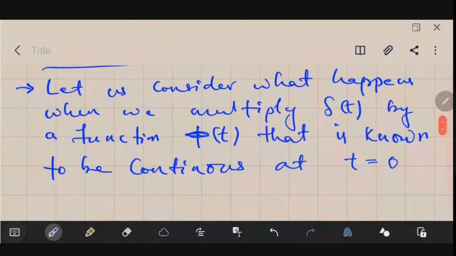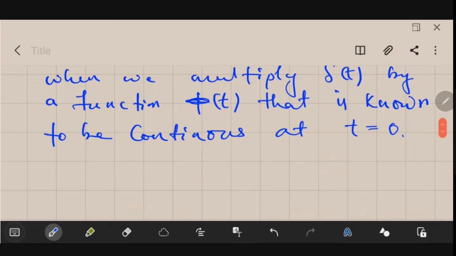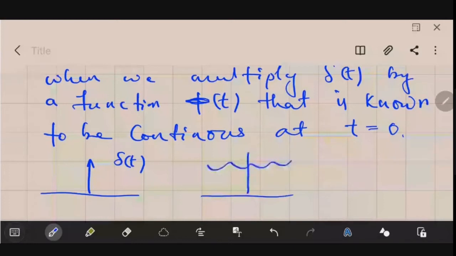So what we are doing here, we are taking two signals. One is that unit impulse, which looks like this, this is your del of t, and another function, let's say that is phi of t. Phi of t is something like this, and phi of t is continuous at t equal to 0. That means phi of t exists at t equal to 0. Otherwise, how are we going to multiply? If it is not existing at t equal to 0, and we multiply these two signals, then we will get a 0. So we will be multiplying only these two signals and observing.